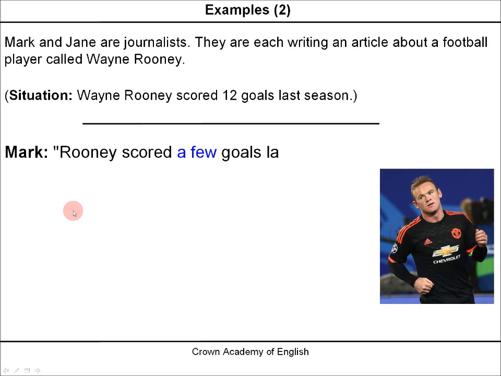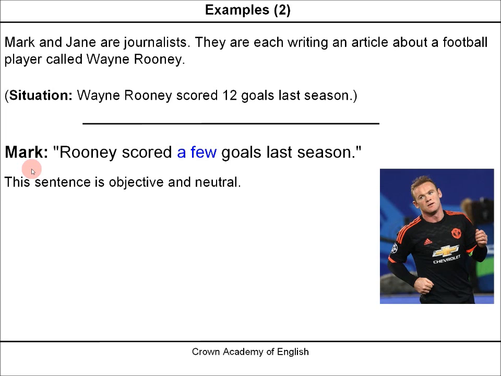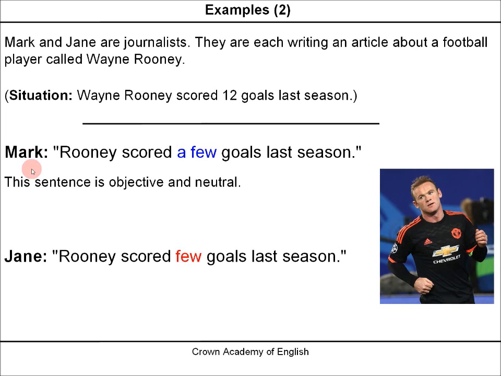So, in Mark's article, Mark writes, Rooney scored a few goals last season. Therefore, this sentence is objective and neutral. There is no judgment. He is not criticizing Wayne Rooney. Jane, however, writes, Rooney scored few goals last season.